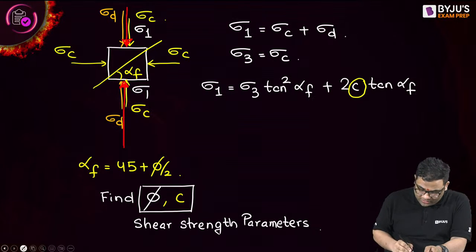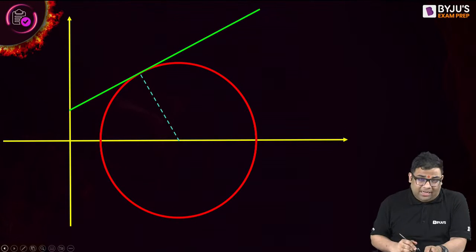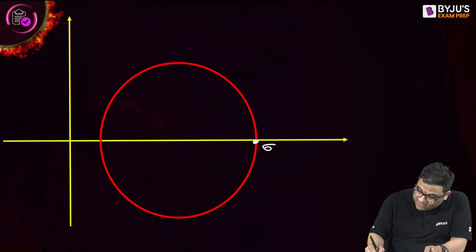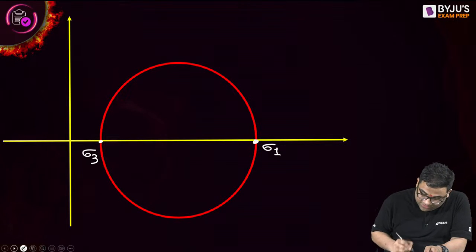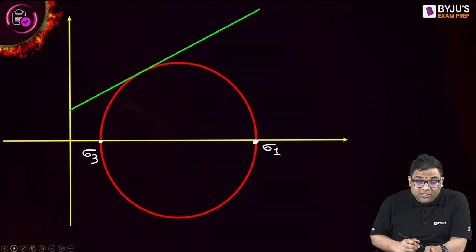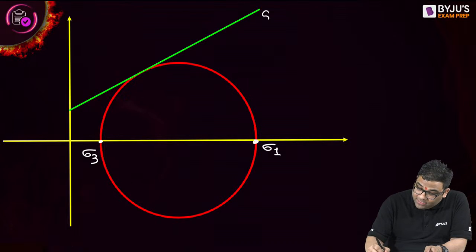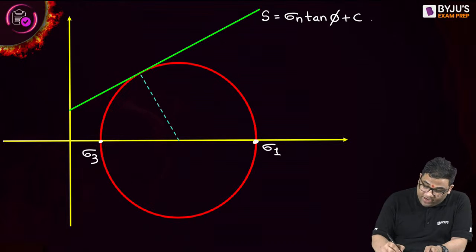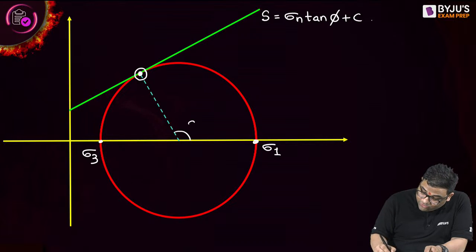Now, some more understanding from the diagram. You see, this is sigma 1, this is sigma 3, and this is the shear strength envelope or shear strength equation, S is equal to sigma n tan phi plus c. And you can see this is the failure point, the failure plane where failure is occurring. This is your 2 into alpha F.